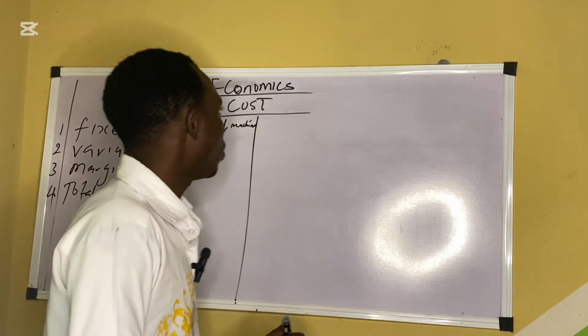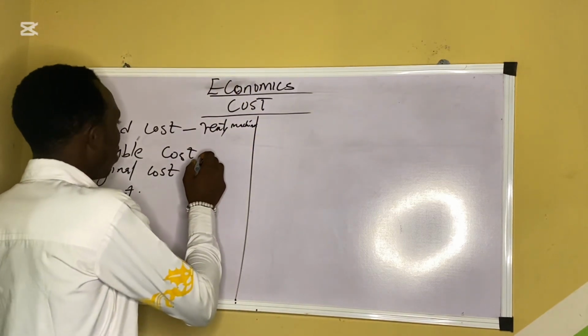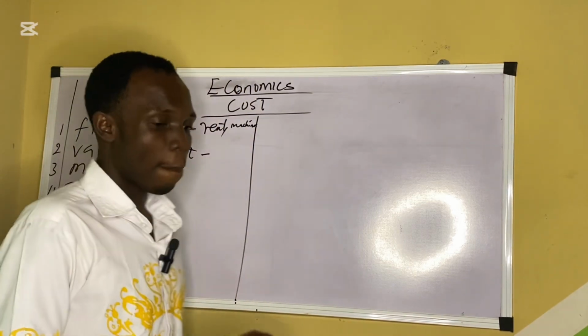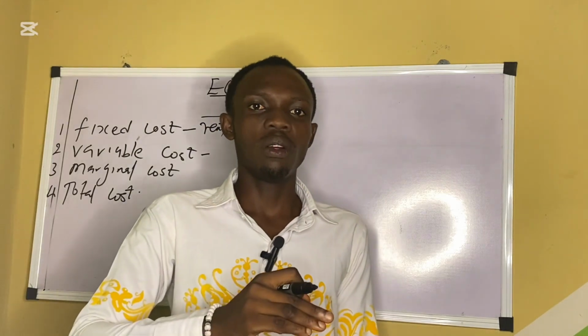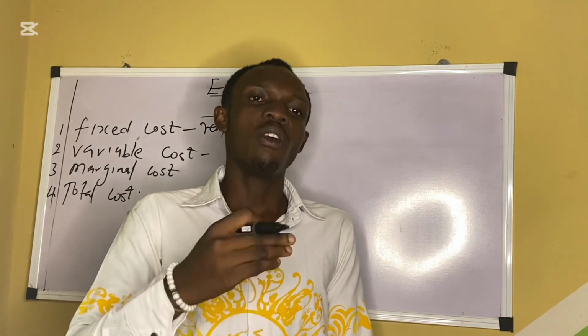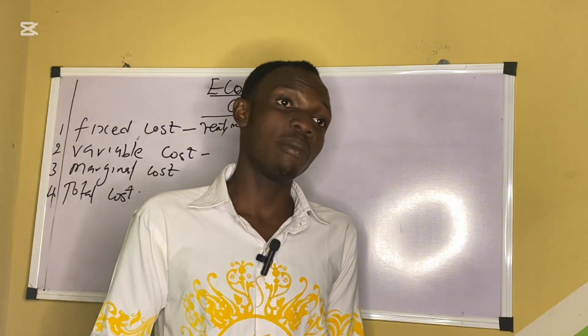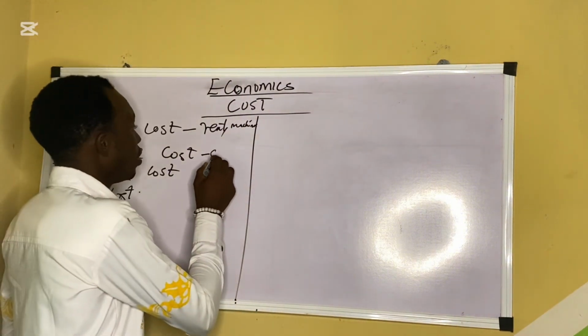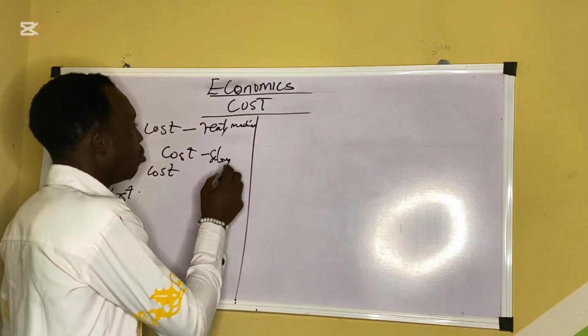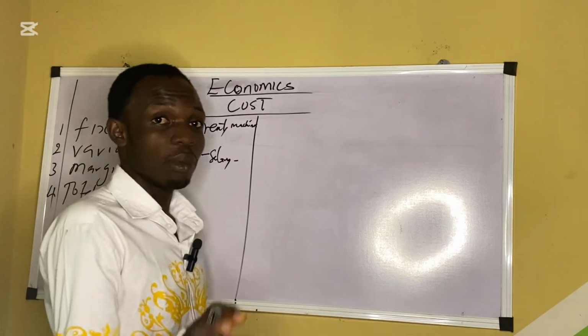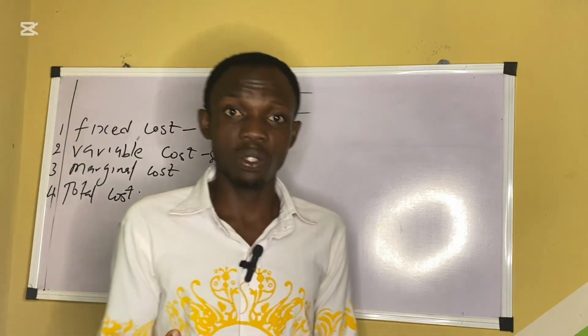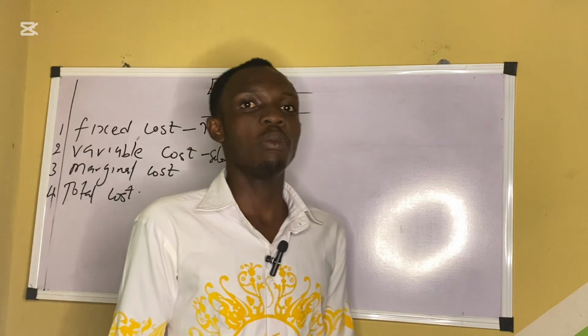You understand? So when we talk about variable costs, those are costs that change almost every day or monthly. For example, salaries of workers, salary changes. Then the money you use to buy feed for the animals, the price can change at any time. So that one cannot be fixed.